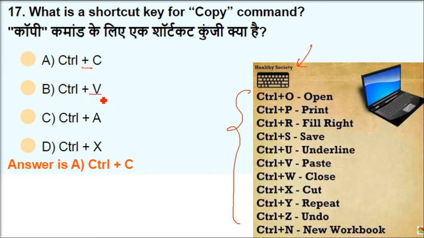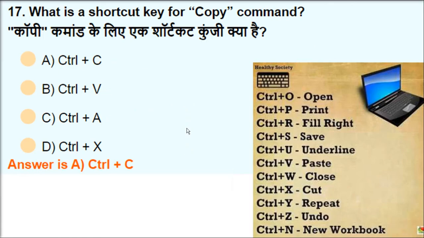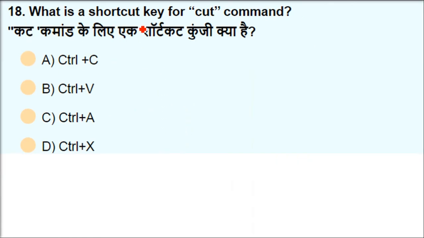Control C is for copy, Control V is for paste, Control A is for selecting all, and Control X is for cut. Control C copies the content. Control V pastes whatever you have copied. Control A selects all the content available. And Control X is cutting. You just cut it, so it will be deleted from there.